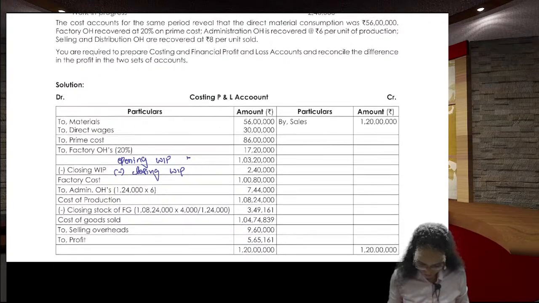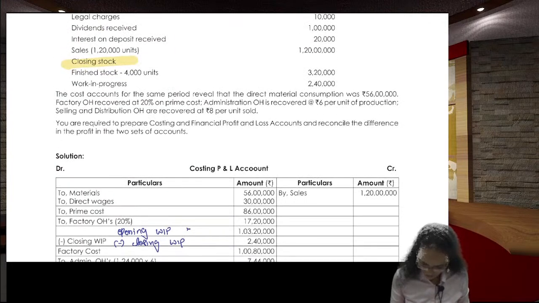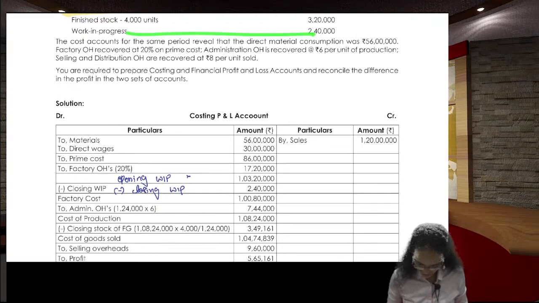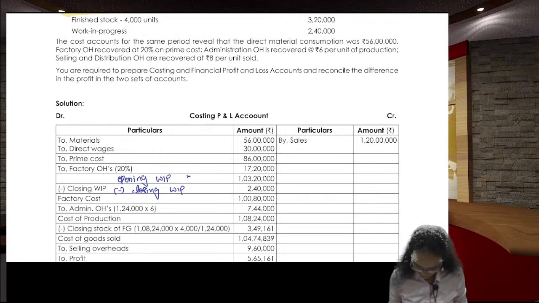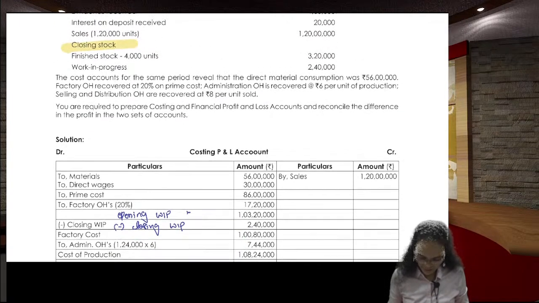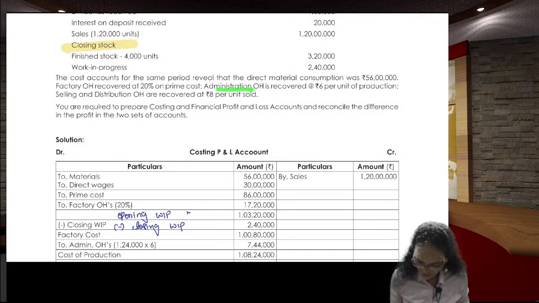So opening work in progress is not there. So closing work in progress is how much? Come back here. Closing work in progress is 2,40,000. You remove 2,40,000 rupees from here. So how much you are getting? Minus 2,40,000 is 100 lakhs 80,000. That is 1 crore 80,000 rupees is a factory cost. For this, you need to add the administration overheads. Administration overheads are recovered at 6 rupees per unit of the production.